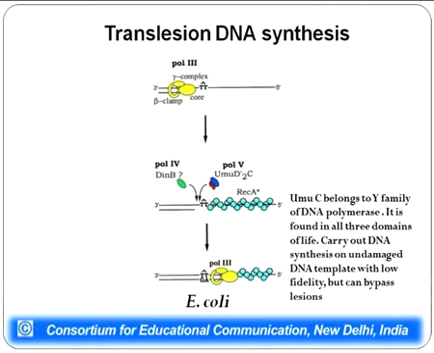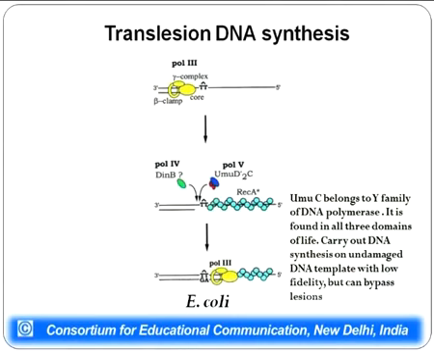It has been found in E. coli that there is translesion DNA synthesis. It is done with the help of UmuC polymerase, which is a translesion DNA polymerase of Y family. This particular type of polymerase is found in all the domains, and it carries out DNA replication with low fidelity, but it has the ability to bypass lesions which are present in DNA.